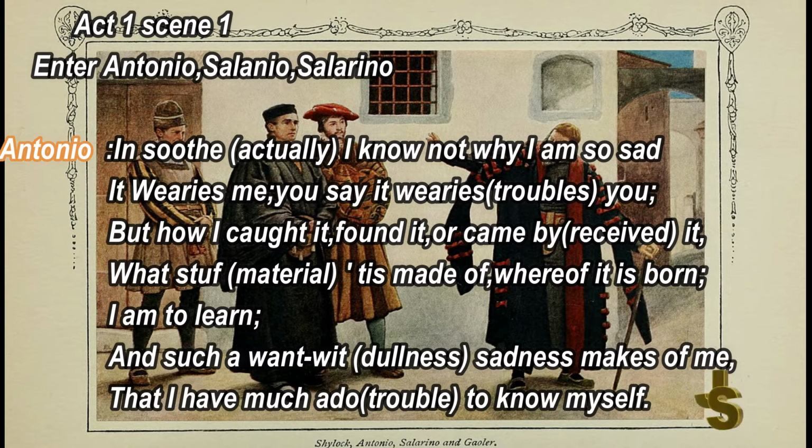So the passages come from the lines of the protagonist. Mostly the passages come from the lines of the protagonist. So in that way, this is the speech of Antonio and it is very important. Now the first line is: In sooth. Sooth means actually. I know not why I am so sad. Antonio is saying that I am sad, but I don't know the reason for my sadness.